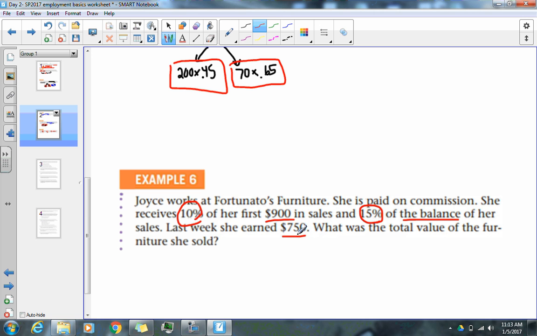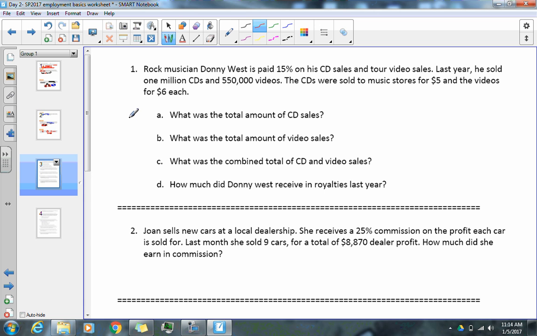Well, 750 falls under $900, so that means we're just going to take 750 and multiply it by 10%, which is 0.1, which I believe gives me 75 bucks. All right, let's do some examples here.